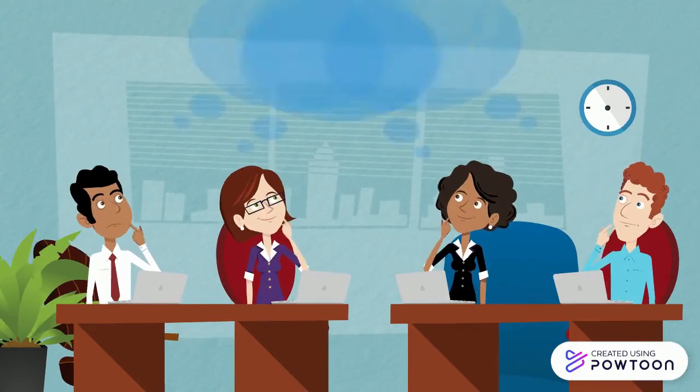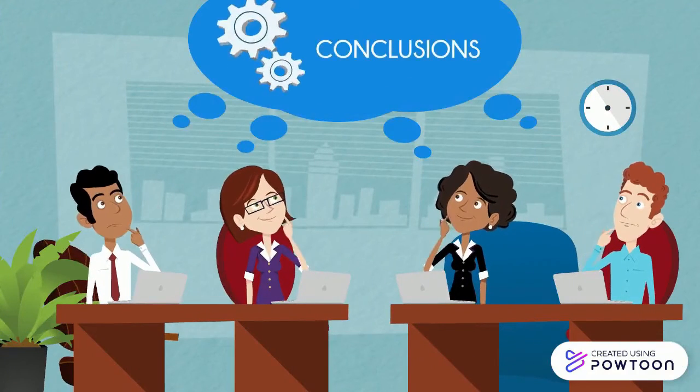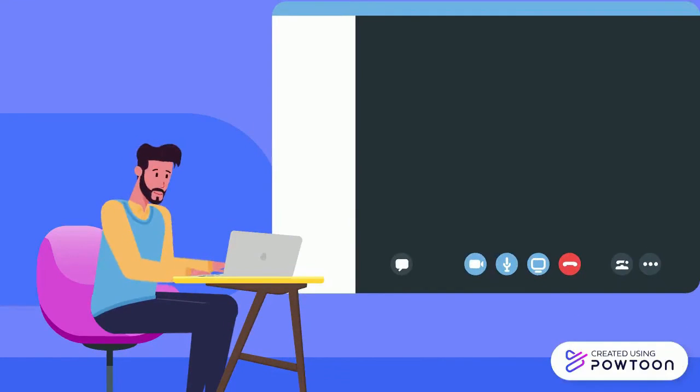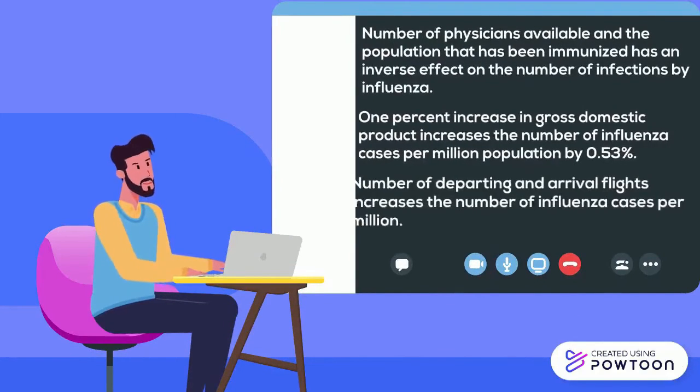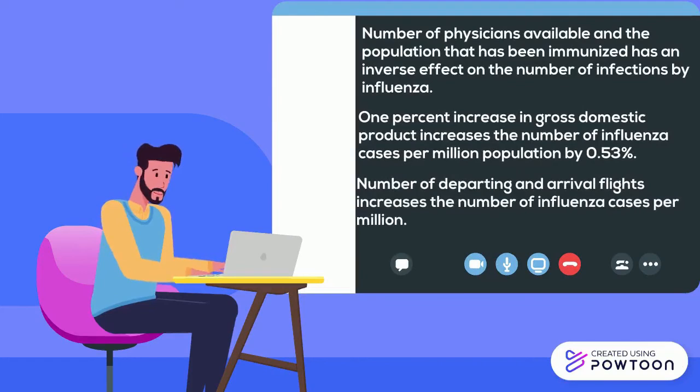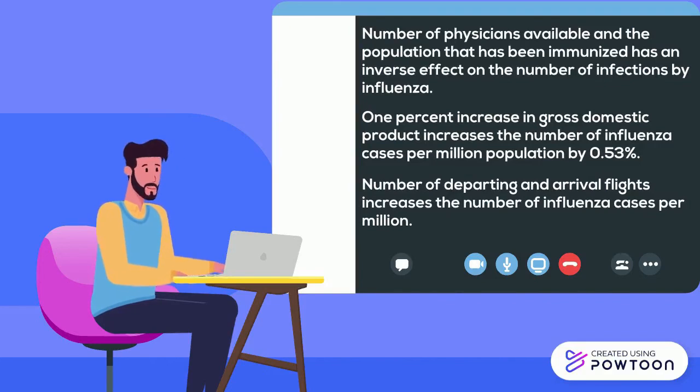The conclusions of our study are that the number of physicians available for the population and the percentage of people that has been immunized have an inverse effect on the number of infections. Also, using our models, we can see that a 1% increase in gross domestic product increases the number of influenza cases per million by 0.53%. Also, we saw that the number of tourists and arrival flights increases the number of influenza cases.